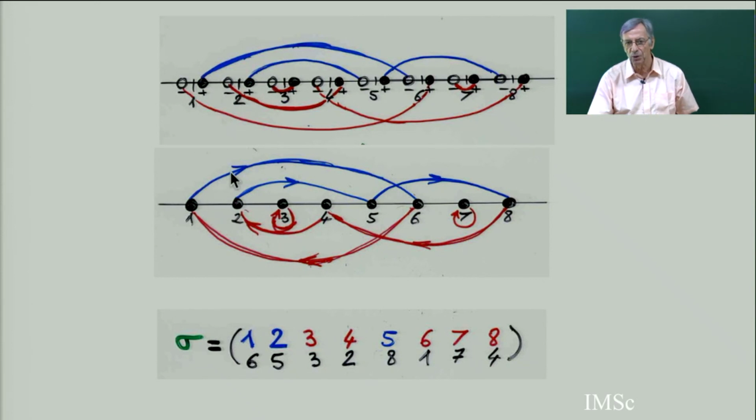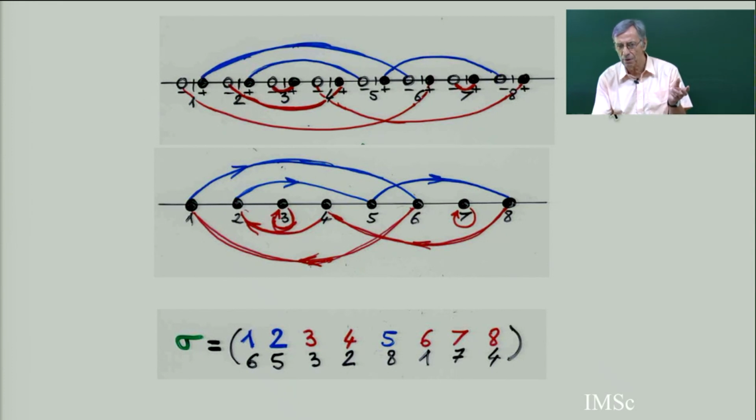So now, you see, this arc is oriented. All the blue arcs go from left to right. All the red arcs go from right to left. But now when I go from this picture to this picture, every point here is split into 2 points, a white and a black. And if you connect this white and black with some edges, you can recognize.